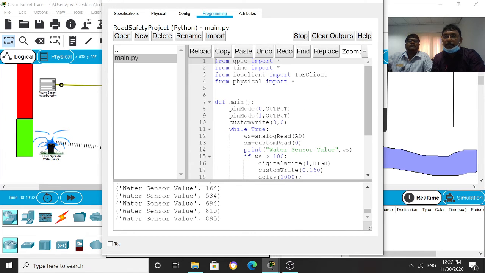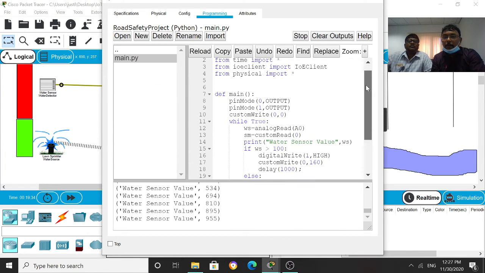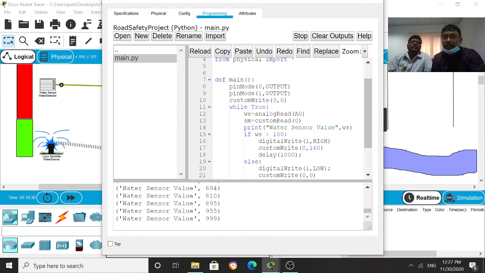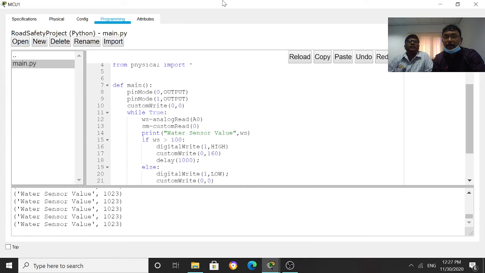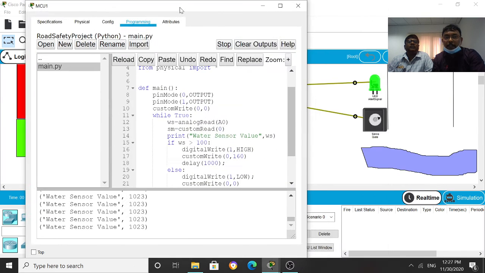Look at the program, and look at the water sensor value. The sensor is detecting, and look, the water level is increasing, more than 1,000. Now when it is increasing, we can see the LED light is on and the gate is closed. So now the gate is closed.